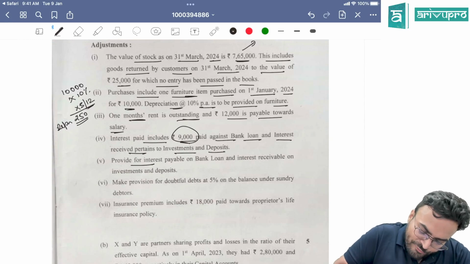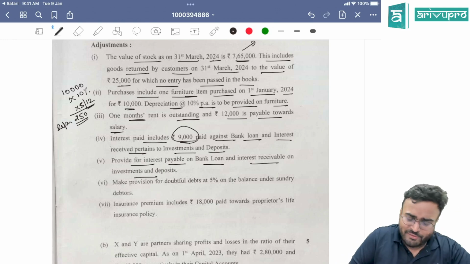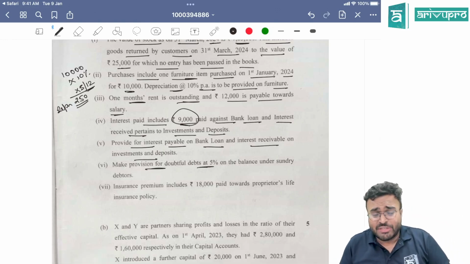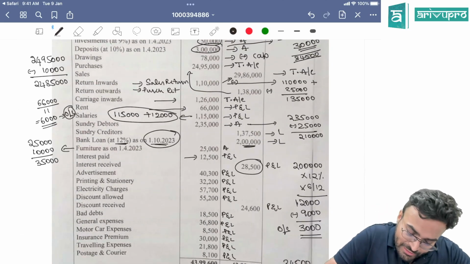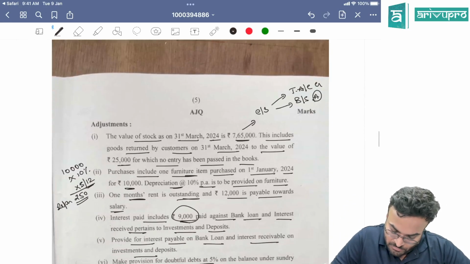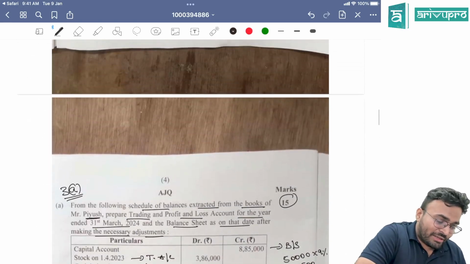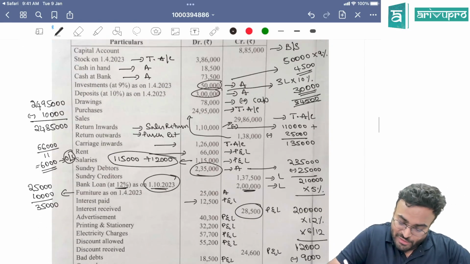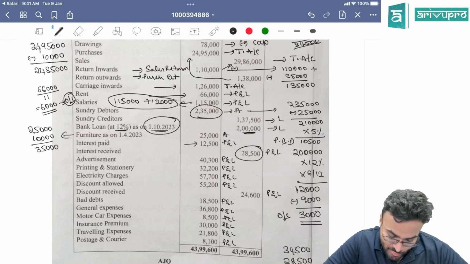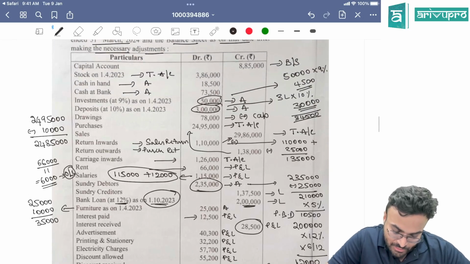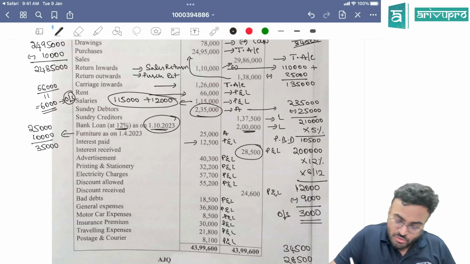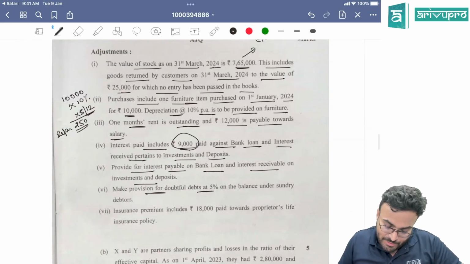Clear? Provide for interest payable on bank loan and interest receivable on investment and deposit. We already provided this. Make provision for doubtful debt at the rate of 5% on the balance of sundry debtor. What mistake can you make over here? Taking sundry debtor as 235 and calculating. No. On 210 you are going to calculate 5%. 2,10,000 into 5% is 10,500. 10,500 is your provision for bad debt. Do we already have provision for bad debt in the question? No. Sir, there is bad debt in the question. Let it be, sir. Bad debt in the trial balance means the entry is already passed. So PBD will be 10,500, 5%.